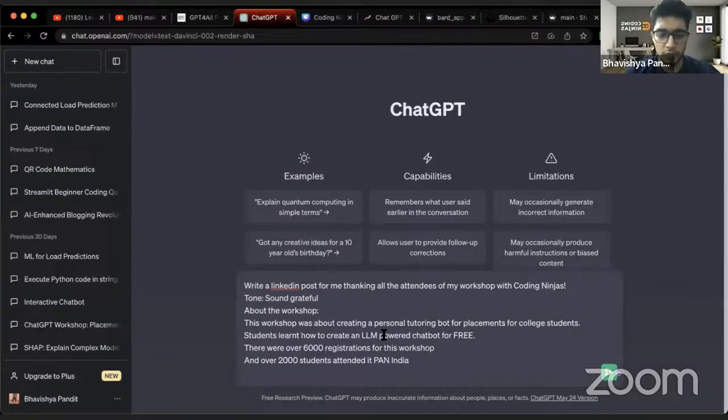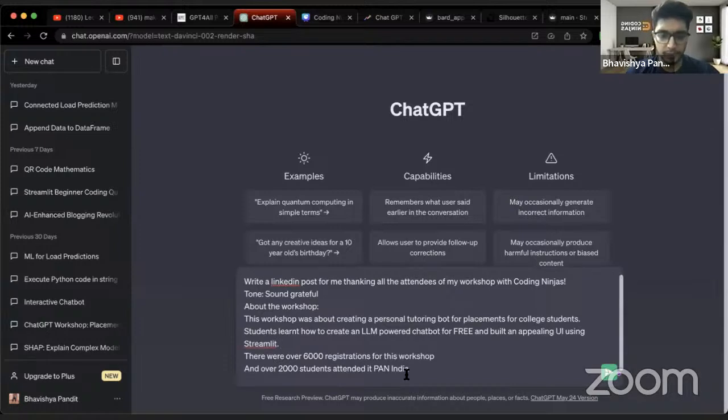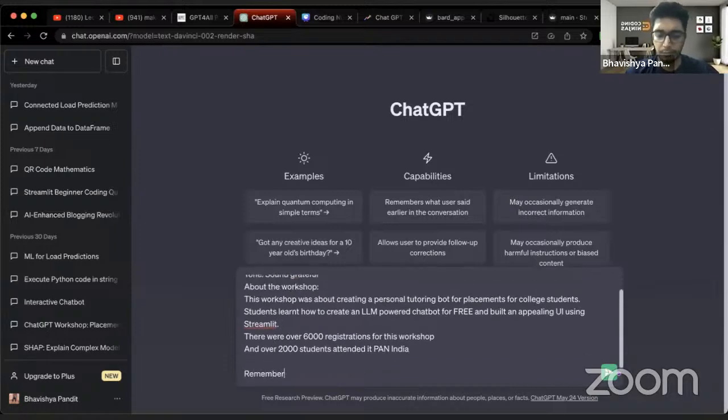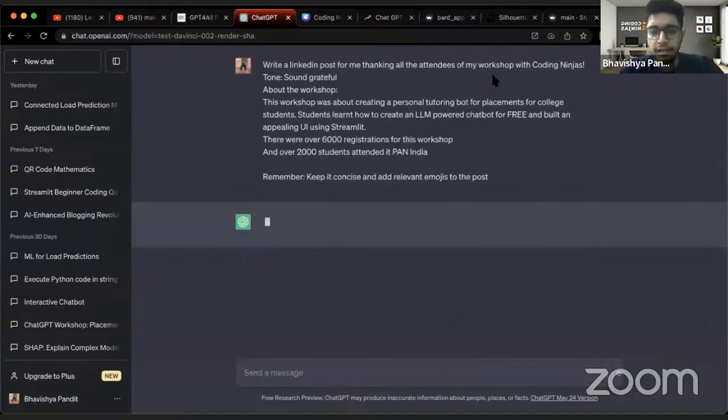Students learned how to create an LLM powered chatbot for free, and built an appealing UI using Streamlit. Okay. Remember, keep it concise and add relevant emojis to the post. Chalo, let's see what it generates.